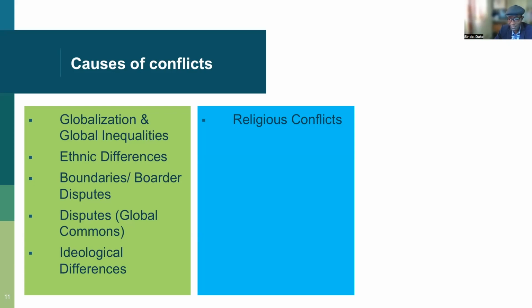We also have religious conflicts standing as an independent factor to conflicts. Let's look at countries like Nigeria, where we have large numbers of Muslims and large numbers of Christians. Then people are fighting, killing each other just because they belong to different religions. Religious beliefs can be a cause of conflicts. Then control of resources. There is never going to be equal distribution of power. There's never going to be equal distribution of resources. And the struggle for such resources and power may cause conflicts in any country.